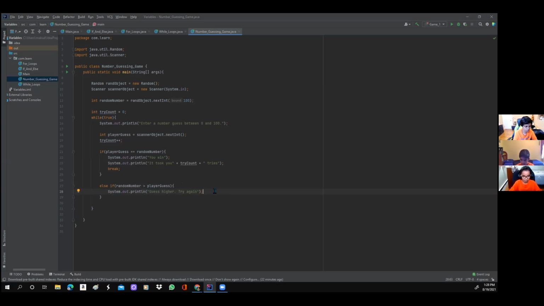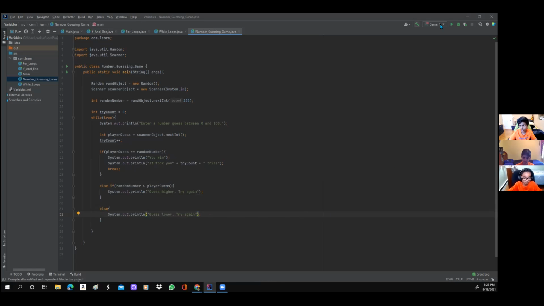We're going to do one more scenario, assuming that we guess too high, so we have to guess lower. In the same way, we're going to first get out of the code block, and we're going to say else and put a curly bracket. Since we've got those two scenarios out, we don't have to say else if. We just write else System.out.println guess lower, try again. So now this program is complete.